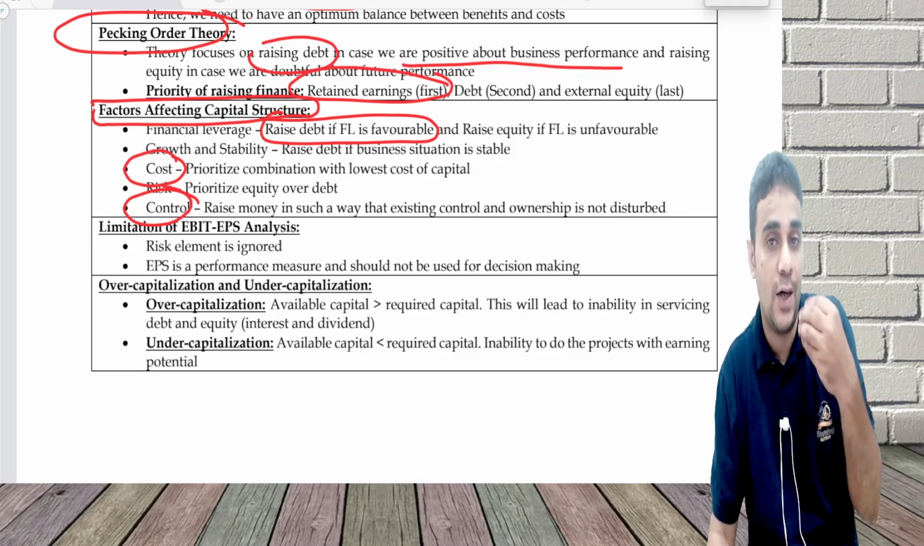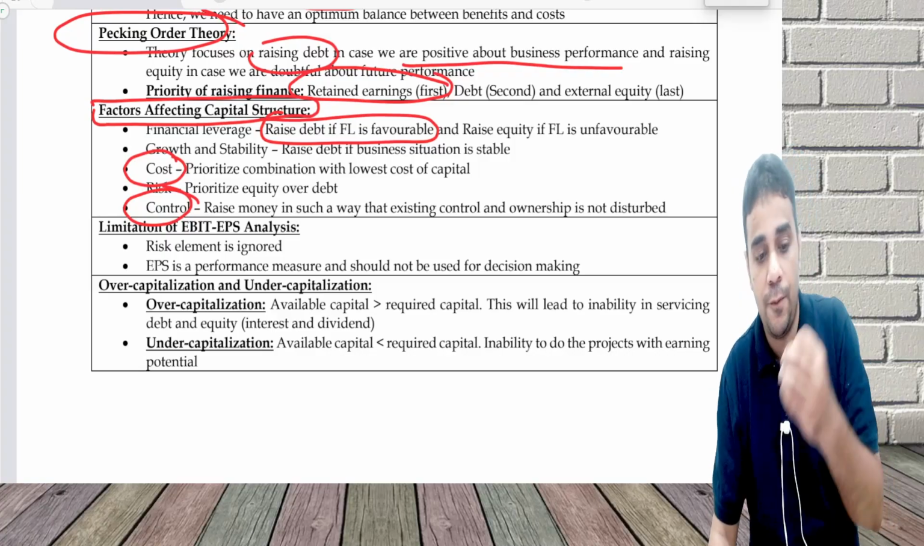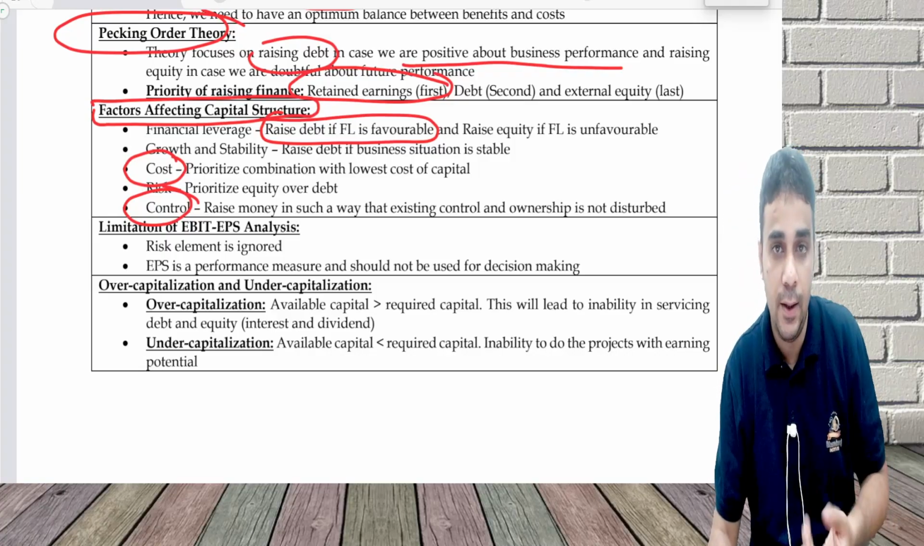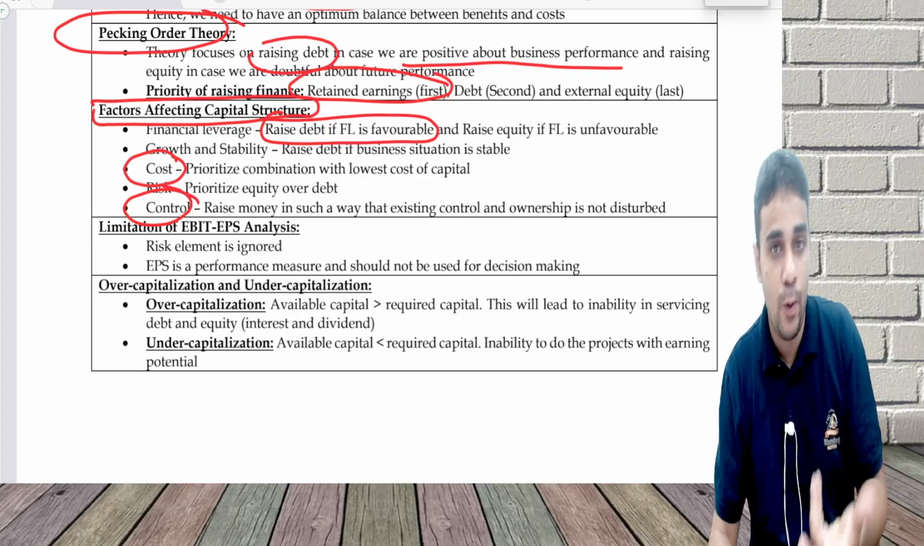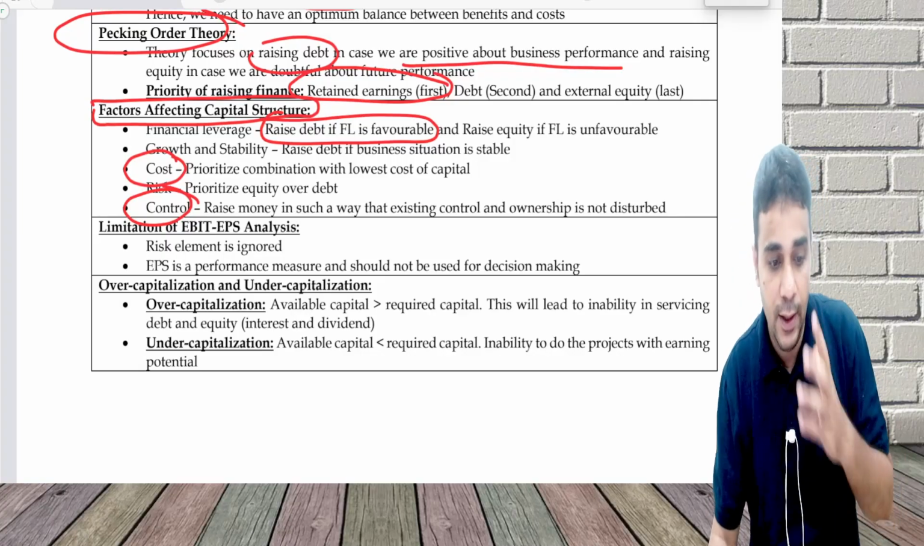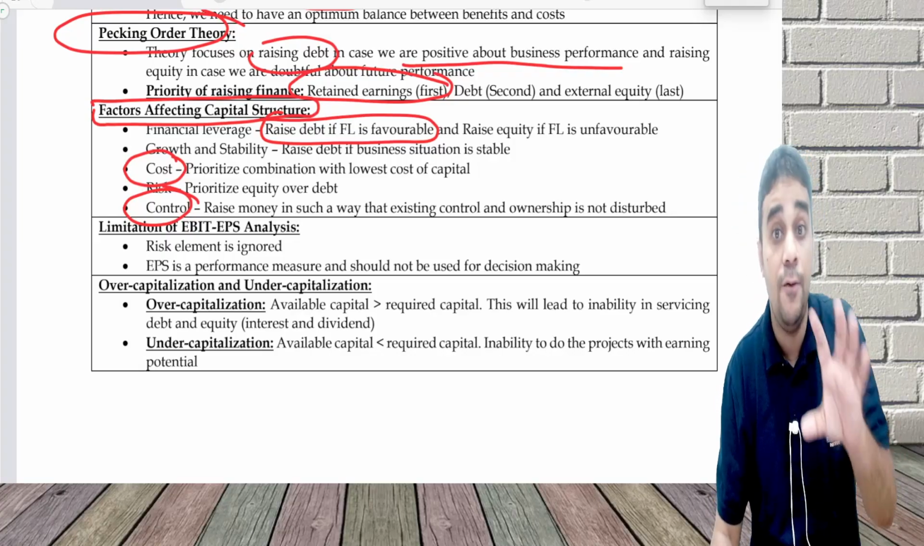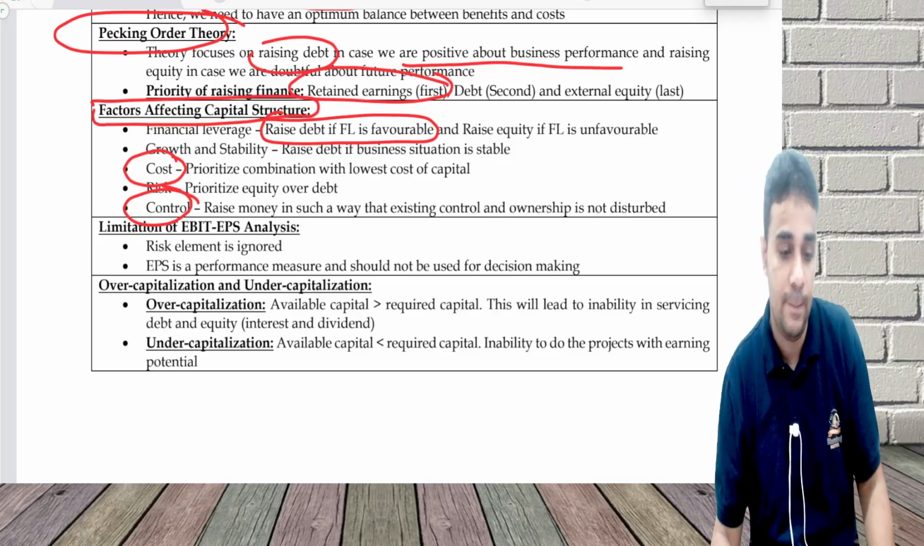So if cost is your priority, go for debt. Risk is your priority, go for equity. Control is your priority, go for debt. If you are in a growing stage or a stable stage, raise debt. Unstable stage, go for equity. Favorable financial leverage, you can service debt, go for debt. Unfavorable financial leverage, go for equity.